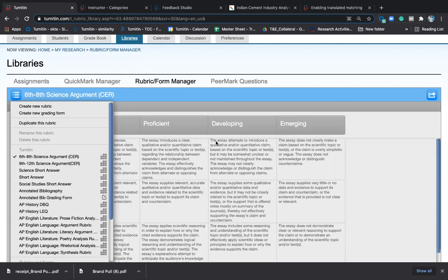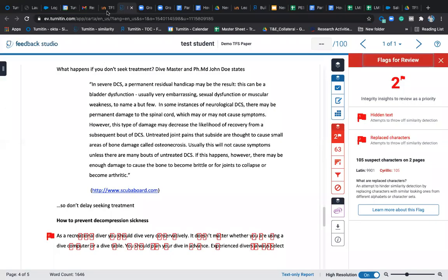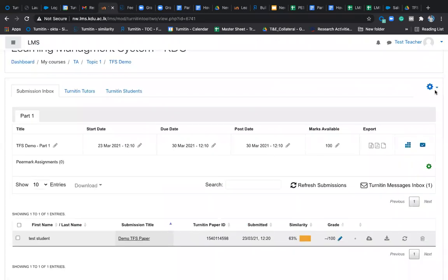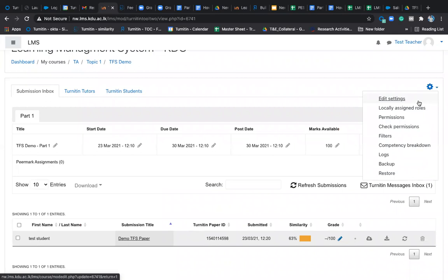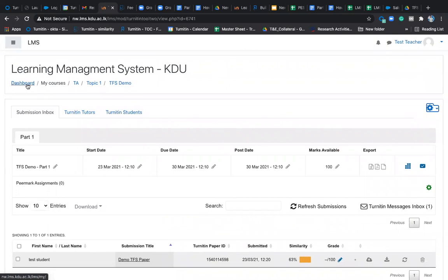Can we have this in the Moodle platform? Yes, Tanuja ma'am, there is an option in the Moodle platform also. So Moodle also has this option which we showed earlier. Let me go here. And also when you open the summary report, even from Moodle, you will add the rubrics